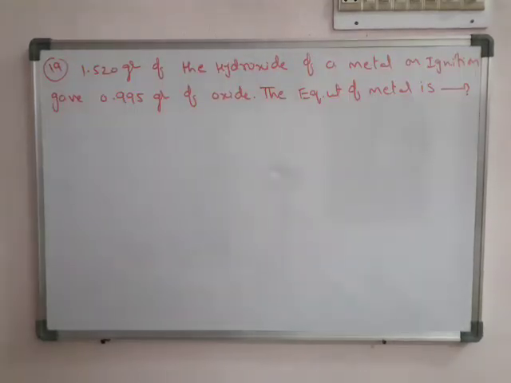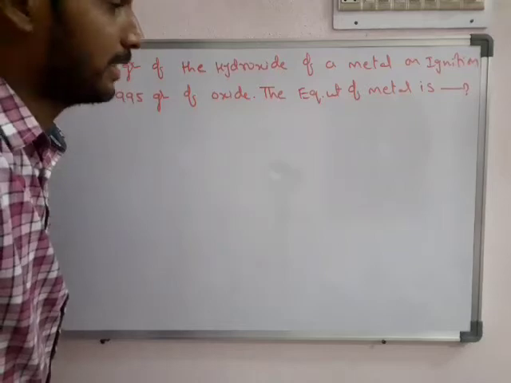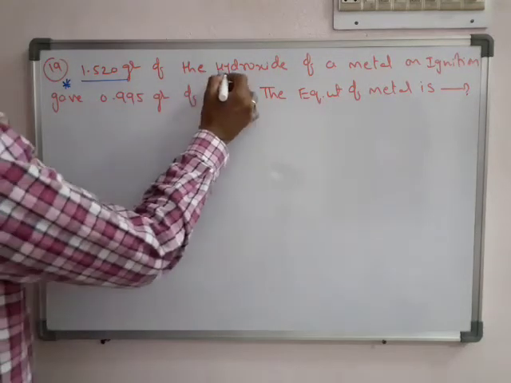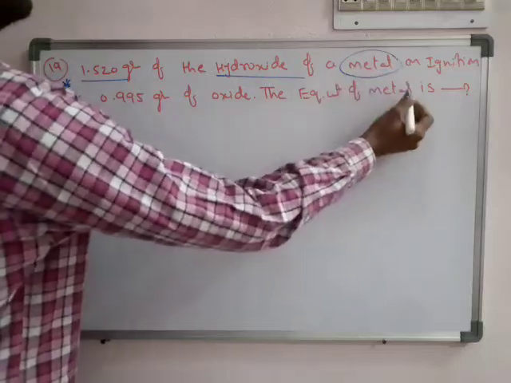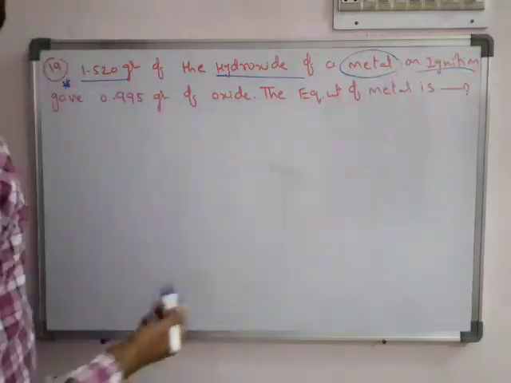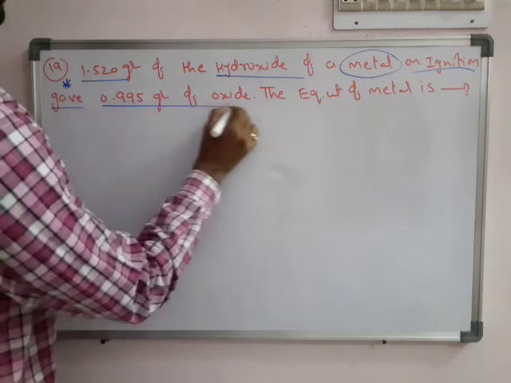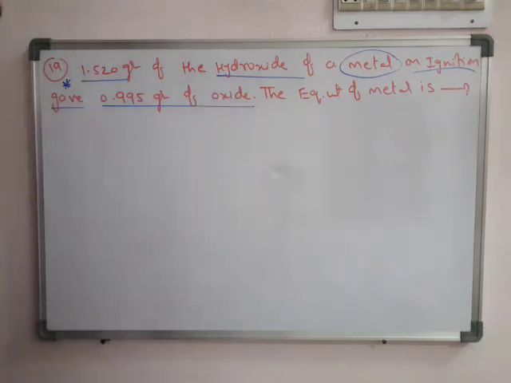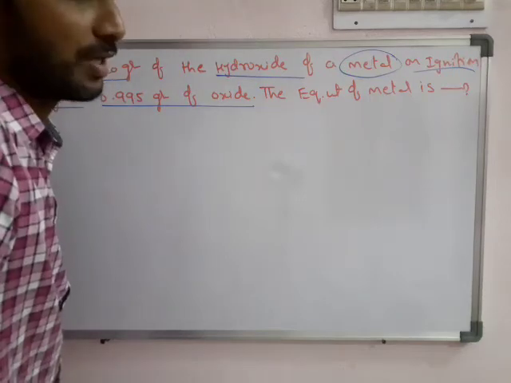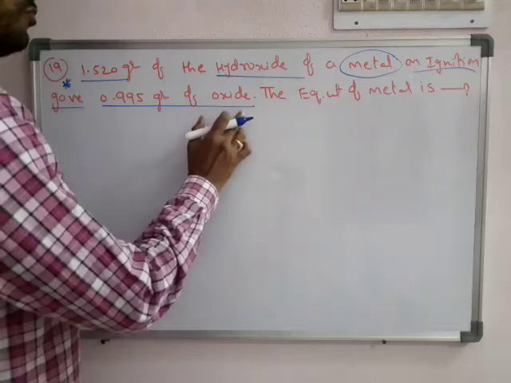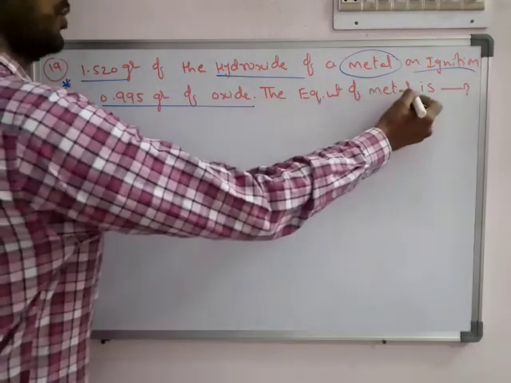Okay, see problem 19. It's a very important problem, and there is only one problem like this in this model. So 1.520 grams of the hydroxide of a metal, on ignition, gives 0.995 grams of its oxide, meaning it is burned in the presence of oxygen and forms 0.995 grams of oxide. We have to find the equivalent weight of that metal.